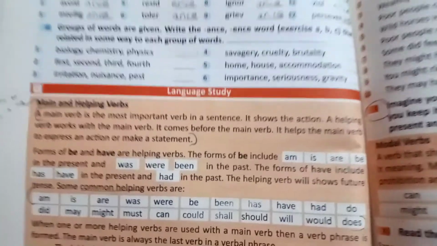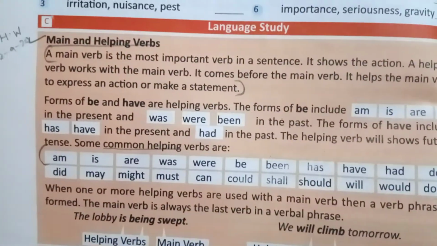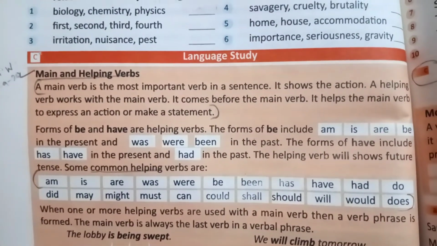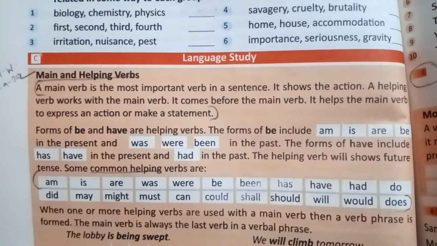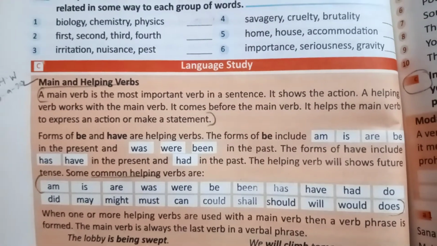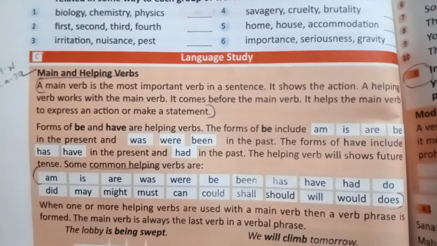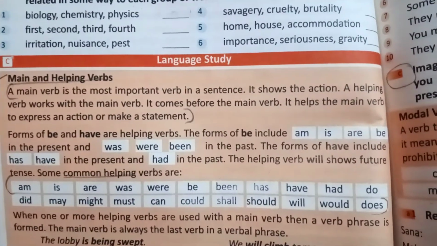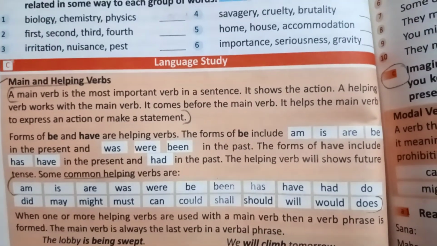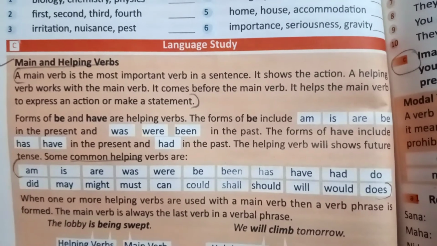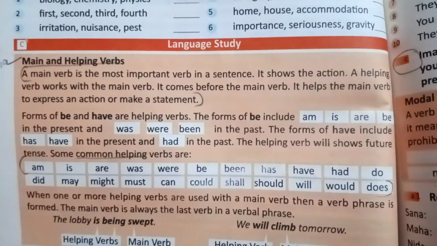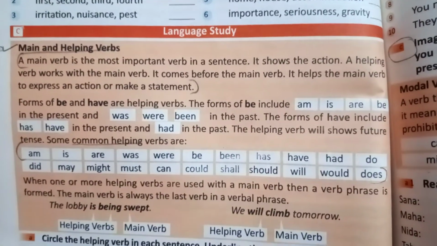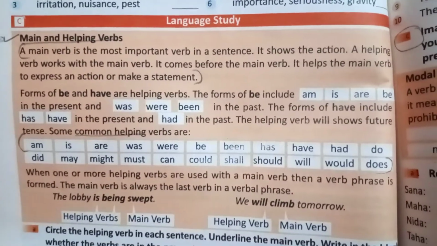Then we studied main verbs and helping verbs. Now what is a main verb? A main verb is the verb that is used, for example jump, fly, kick, coming, going. So these are the main verbs. Every main verb needs a helping verb. There is always a helping verb before the main verb, and it helps the main verb to express the action or make a statement.